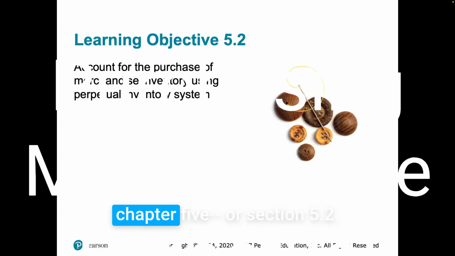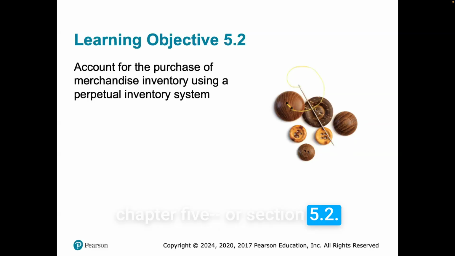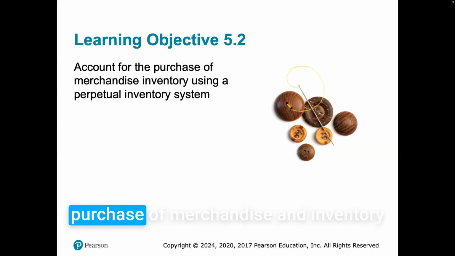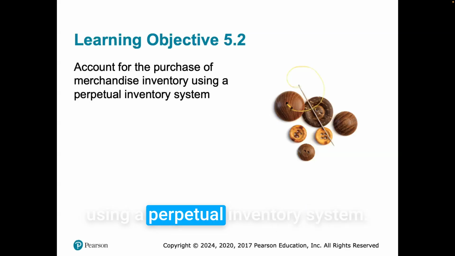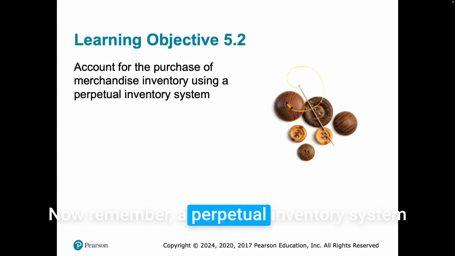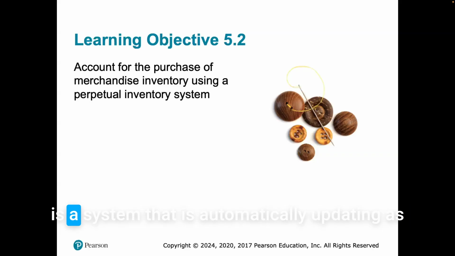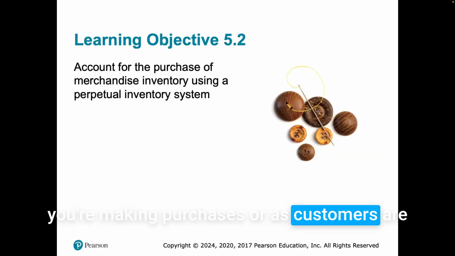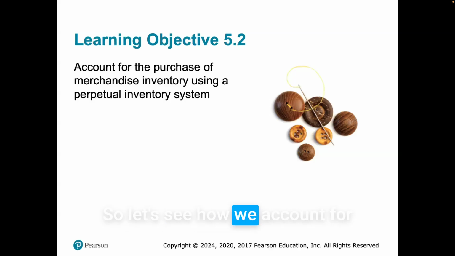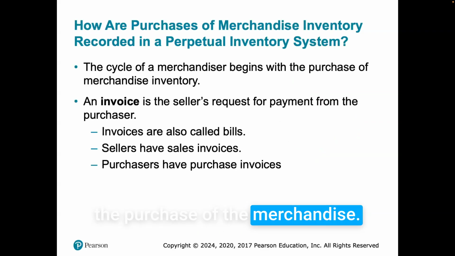Go ahead and continue with chapter 5, section 5.2. Now we're going to account for the purchase of merchandise and inventory using a perpetual inventory system. Now remember, a perpetual inventory system is a system that is automatically updating as you're making purchases, or as customers are making purchases, or as you're making sales. So let's see how we account for the purchase of the merchandise.